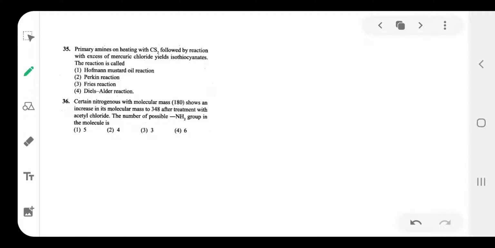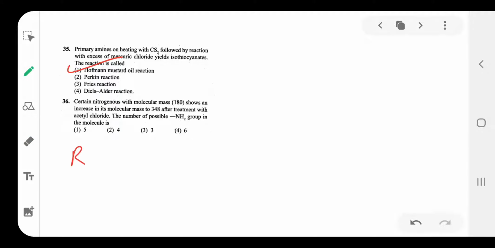Next one is 35. A primary amine on heating with CS2, followed by reaction with mercuric chloride, yields isothiocyanate. The reaction name is the Hoffmann mustard oil reaction. I will explain that one. Once you check the Hoffmann mustard oil reaction, you will get clarity. Question number 35.